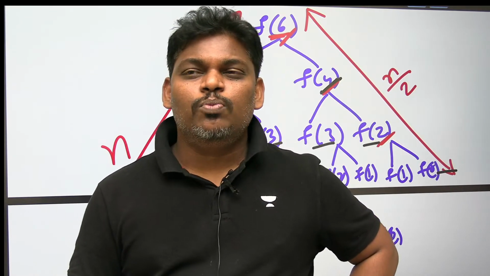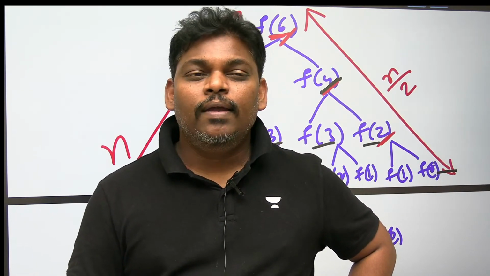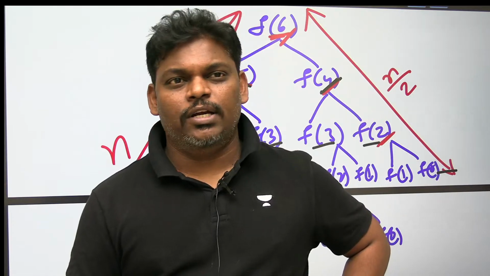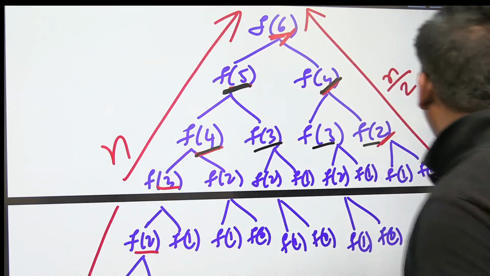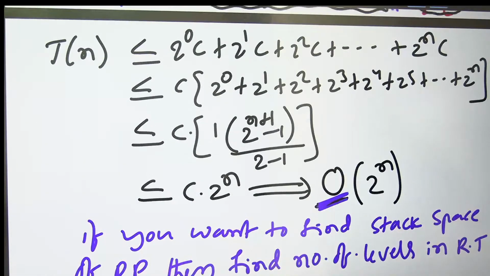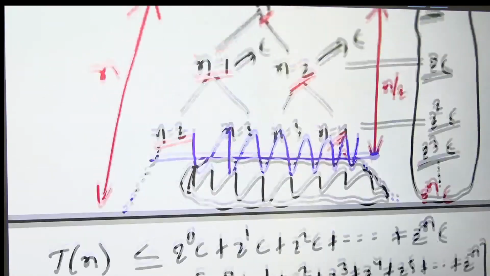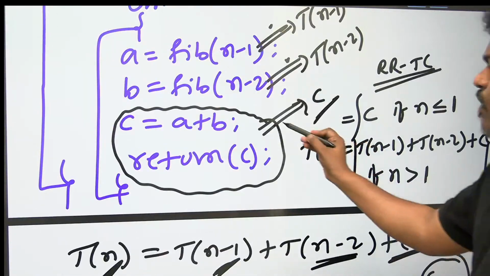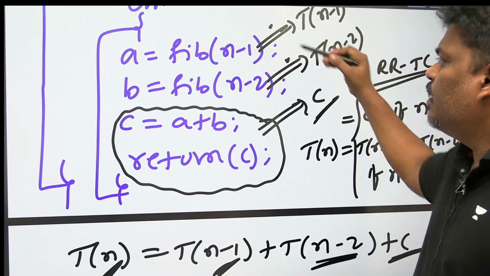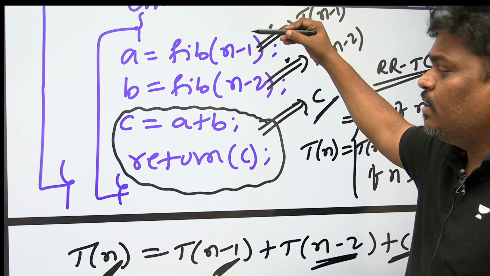Time complexity of this program is 2 power n, what is the meaning? Every function cost is already constant. How do you know every function cost is constant? This is the reason: every function cost is constant if you neglect recursion, because recursion they will